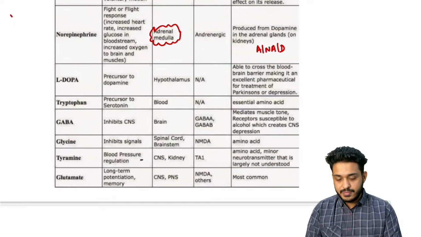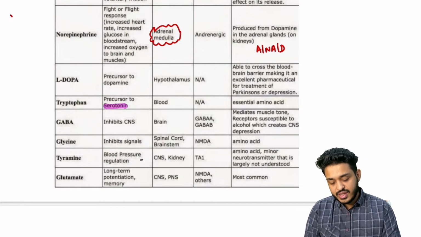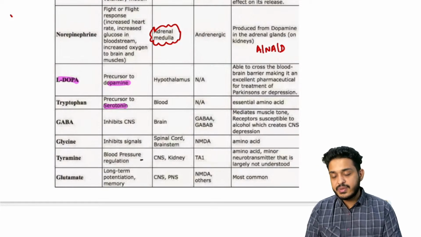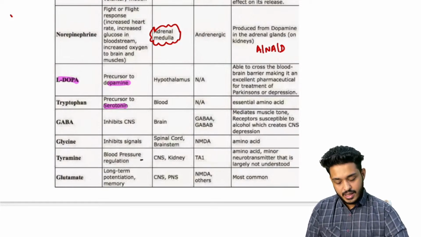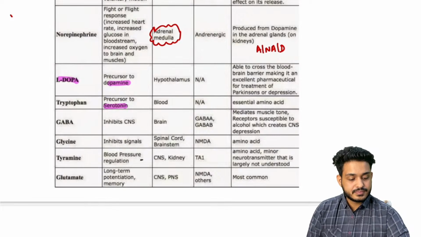This levodopa is going to be the precursor of dopamine. Tryptophan is going to be the precursor of serotonin. This is the question they have asked you. Levodopa is going to be the precursor of dopamine, right? Next thing, what about this GABA?